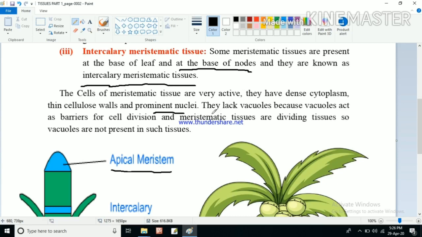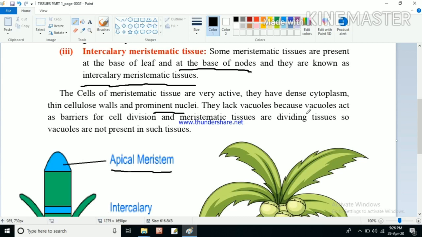One other key thing is that they lack vacuoles. In the cells of these meristematic tissues, there are no vacuoles. Why? Because vacuoles act as barriers for cell division. You can remember that in the previous chapter we discussed the structure and function of the vacuole. If vacuoles are present in a cell, the cell will not be able to divide very easily, so the vacuole will act as a barrier for cell division.